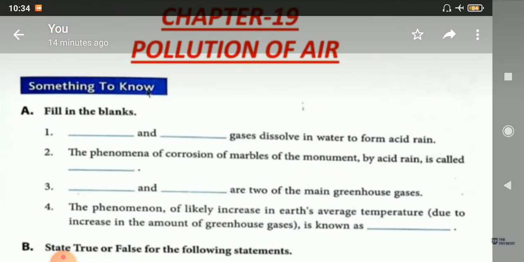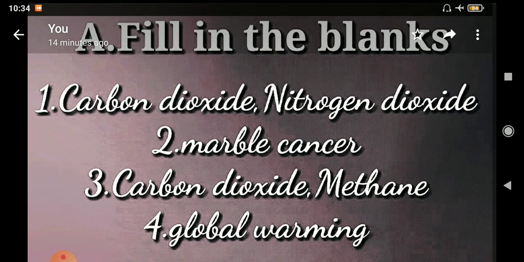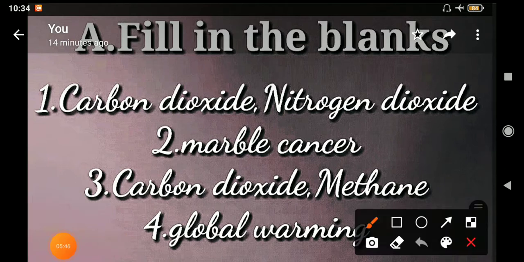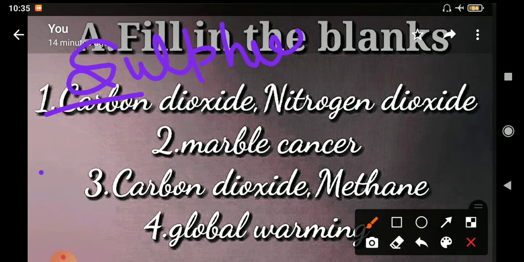Moving ahead, fourth, the phenomenon of likely increase in Earth's average temperature is known as global warming. Okay, global warming. So you can even take the screenshot of these answers, but keep this in mind that you will write sulfur here. इसको edit करने के बाद ही आप इसका screenshot ले सकते हैं. This will help you to complete this fill in the blanks.